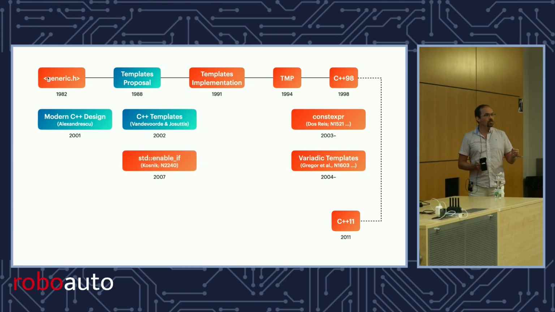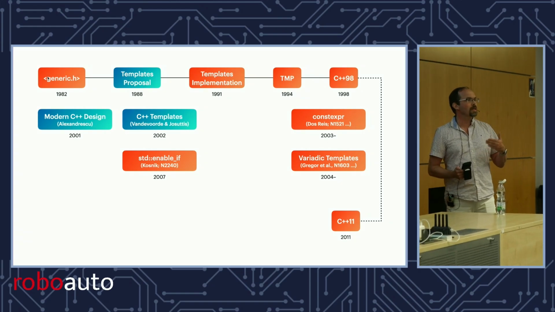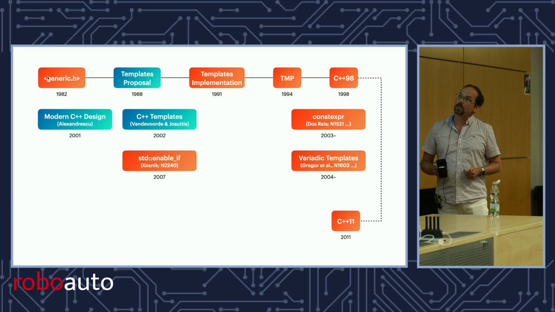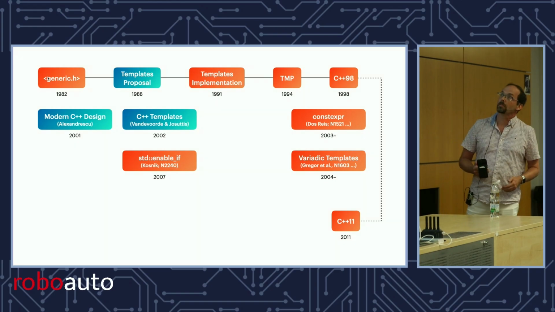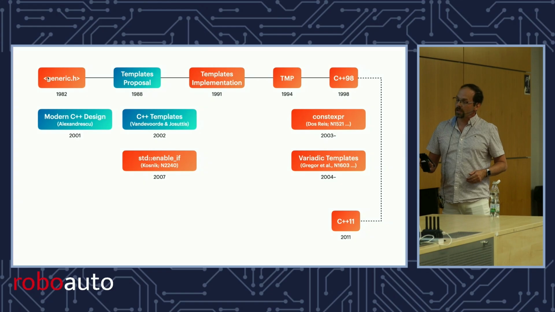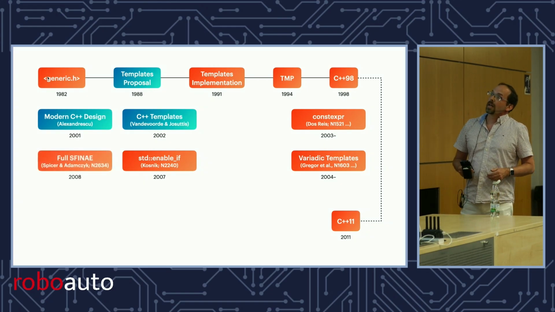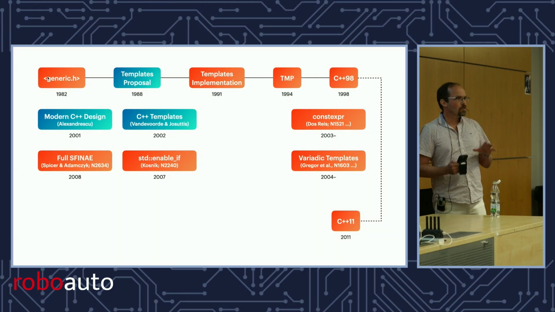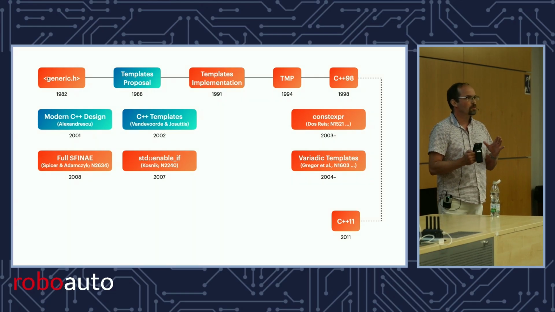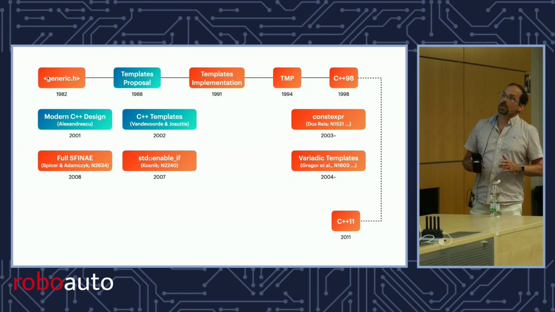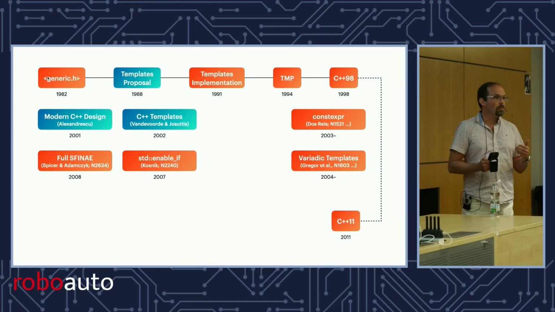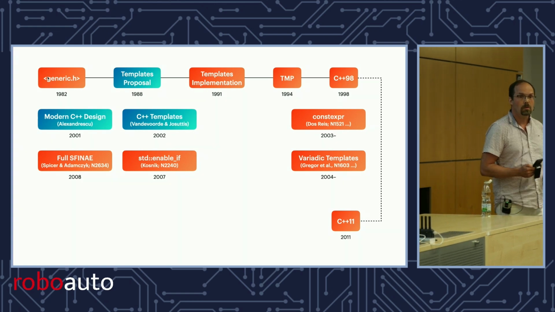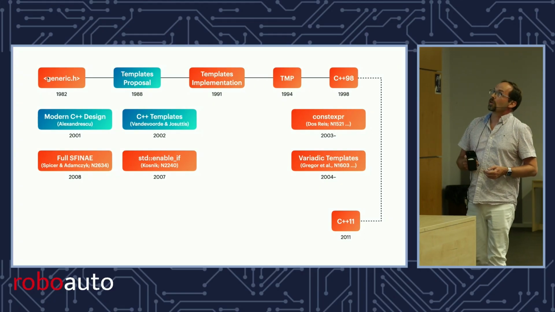std::enable_if existed, was invented in 2003, but became part of the standard in 2007, introduced by Benjamin Kosnik, but other people had invented the technique before, around 2003. And then SFINAE, the original SFINAE was not all that capable. It was just, you could substitute some types without triggering an instantiation error. But Steve Adamczyk and John Spicer wrote a paper that made it what we know today, and is actually also the basis for C++20 concepts in terms of what works and doesn't work.